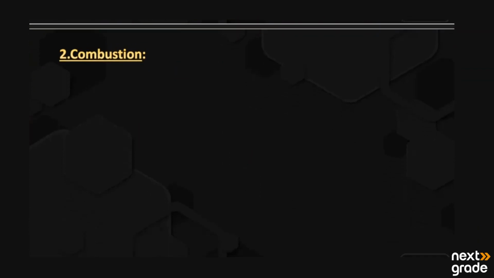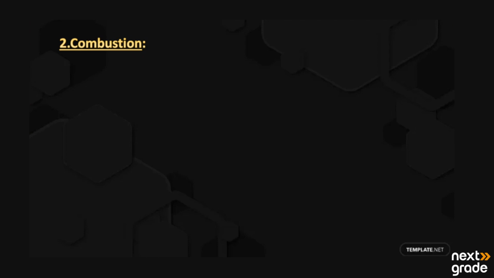Next we have combustion. This is the second chemical reaction or property of the alkanes. Basically, combustion is a class of reaction commonly known as burning of alkanes.